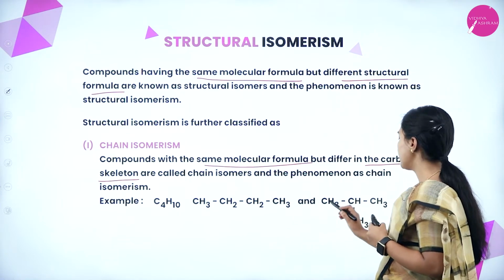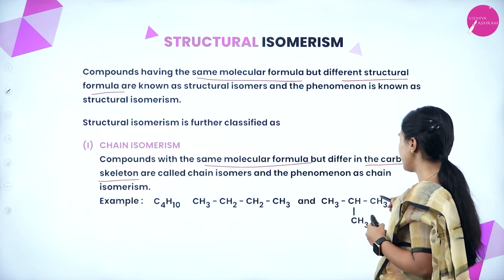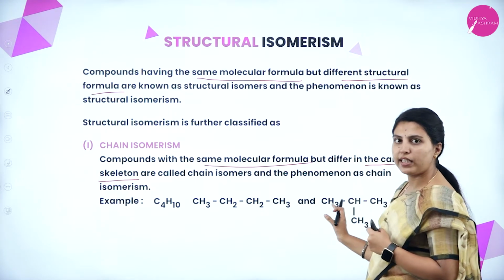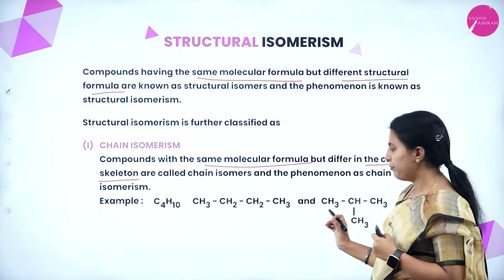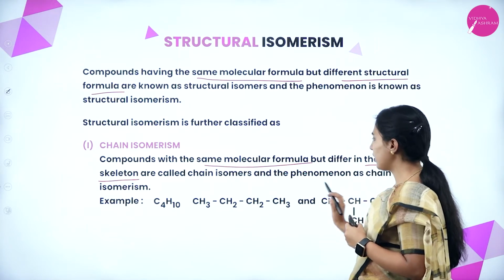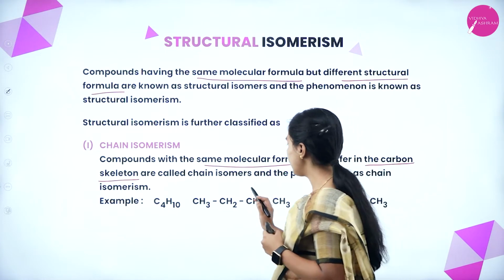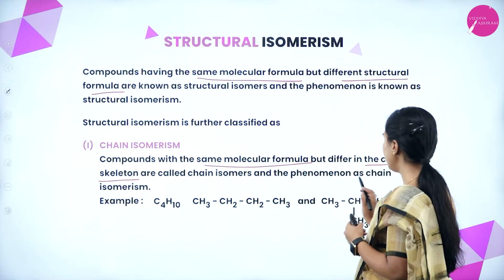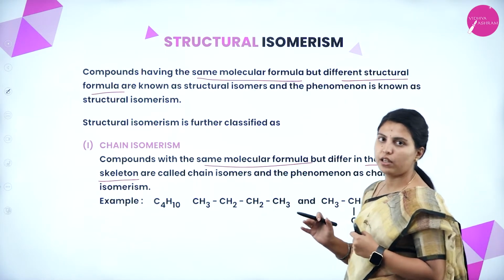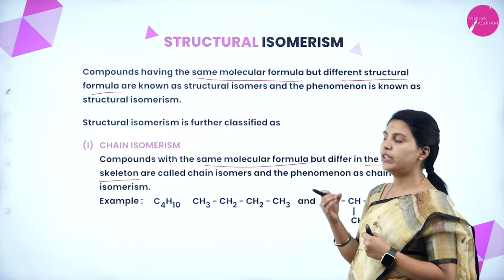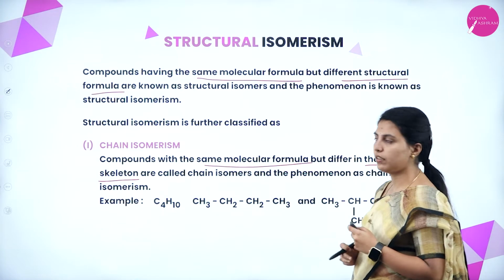See here, CH3, CH, CH3, CH3. This is isobutane. All 4 carbons are there, all 10 hydrogens are also there, but the structure is a little different. This is a straight chain, and this is a little branched. So same molecular formula with different carbon skeleton is present.